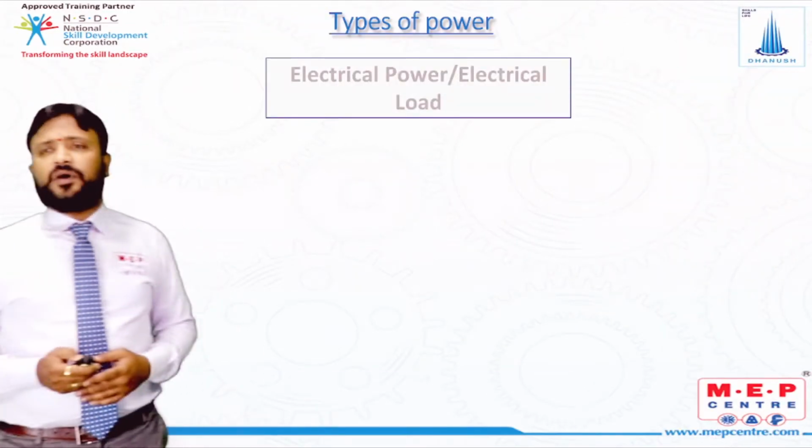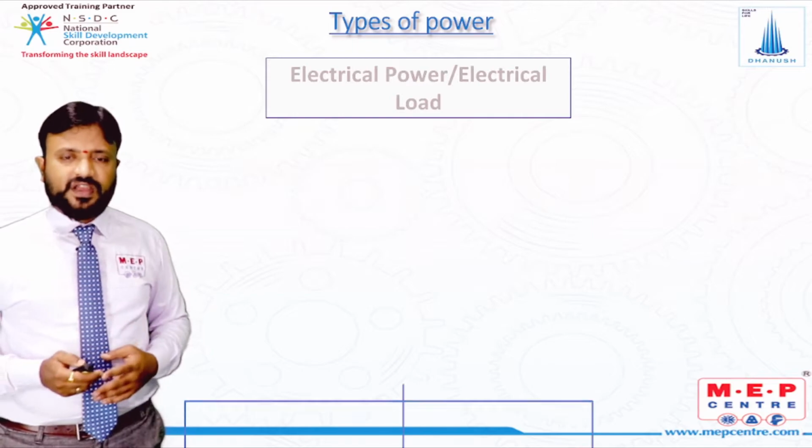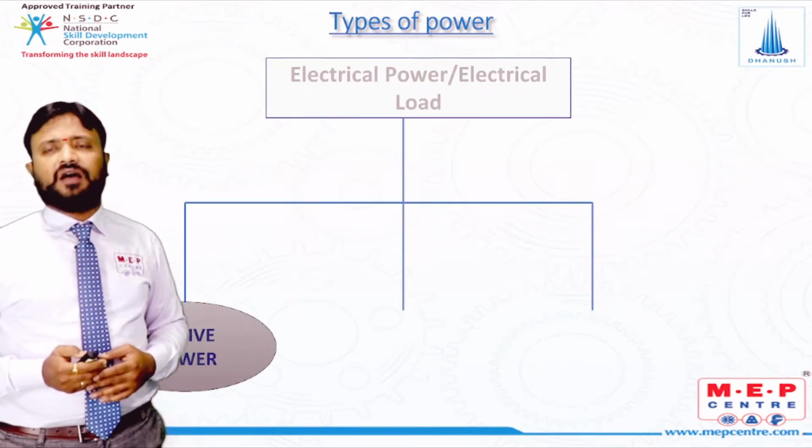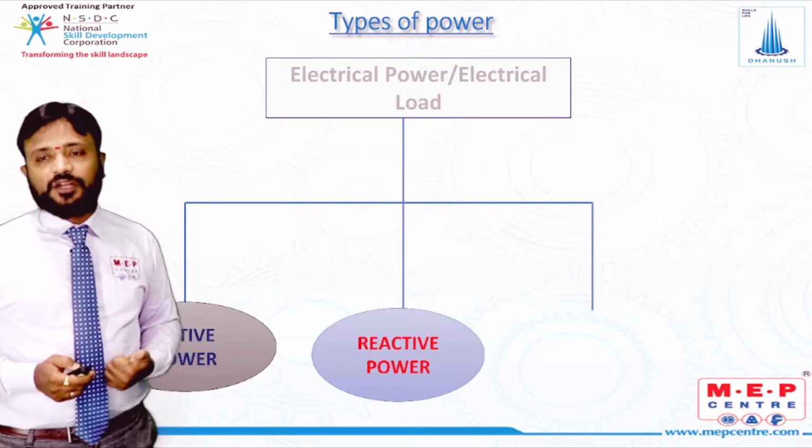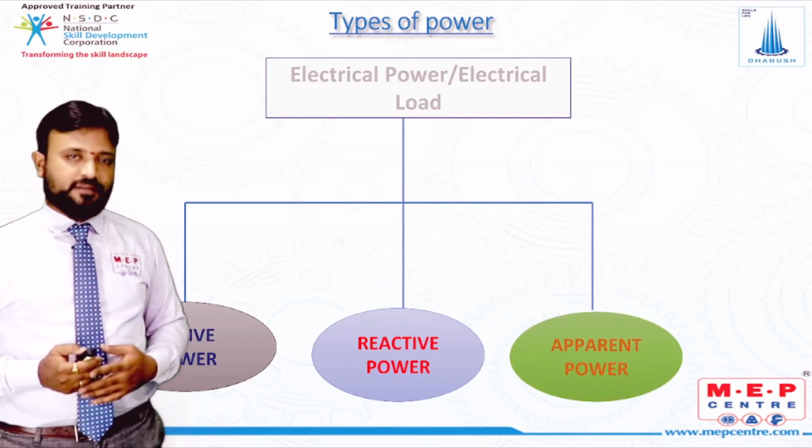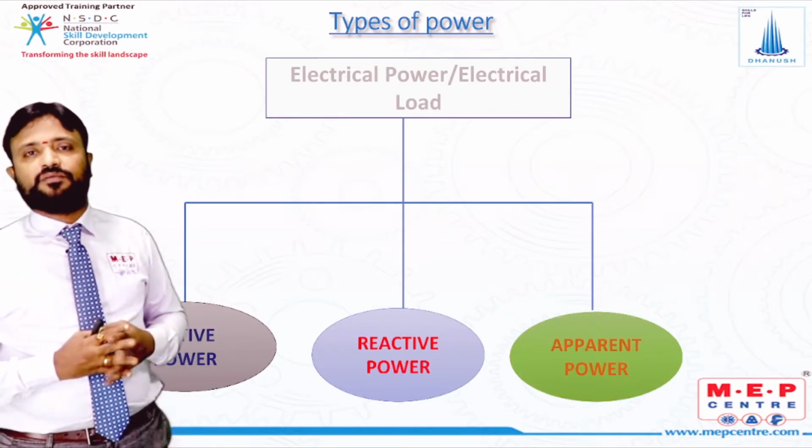Okay, so electrical power or electrical load. Generally for a building we have different types of loads. We have 3 different types of power, that is active power, reactive power, and apparent power. We all know that. Okay, just an introduction about the basics of electrical.